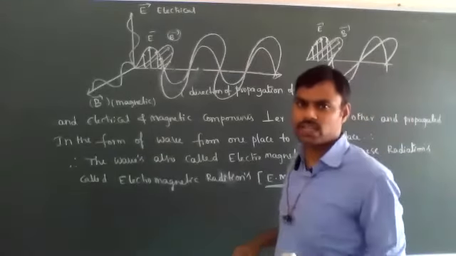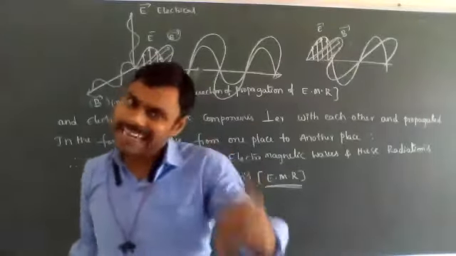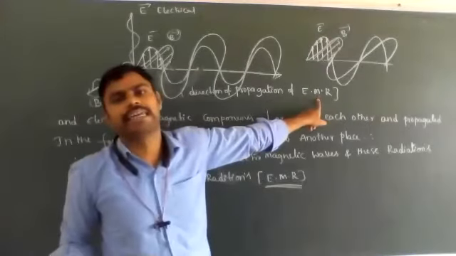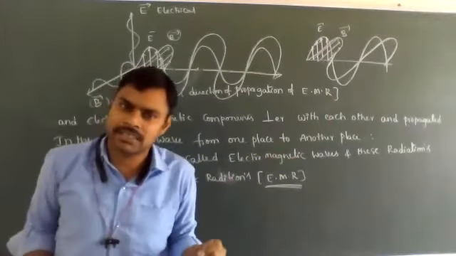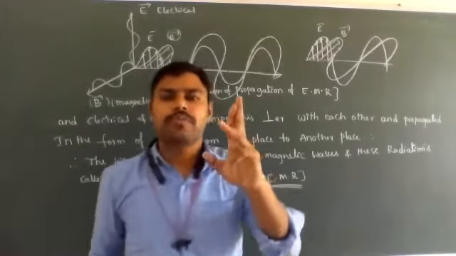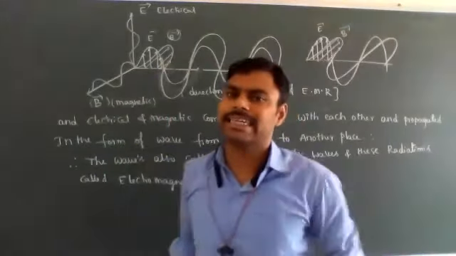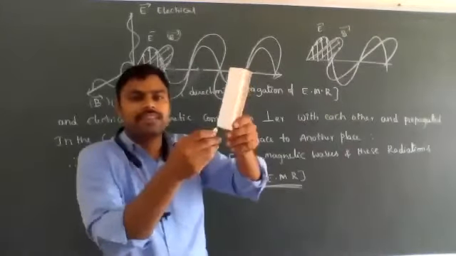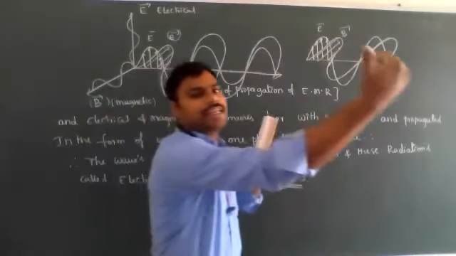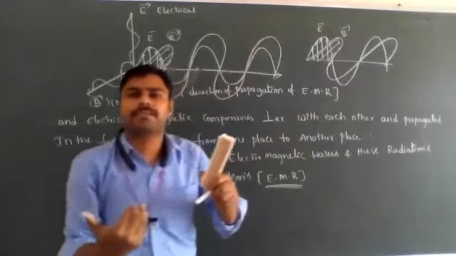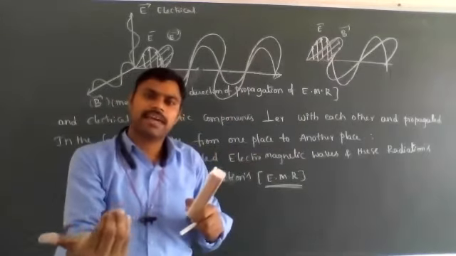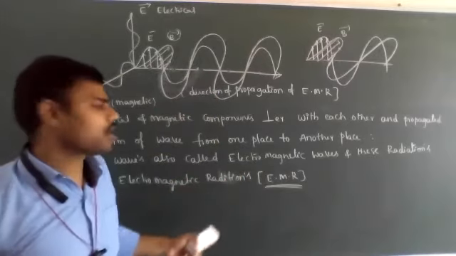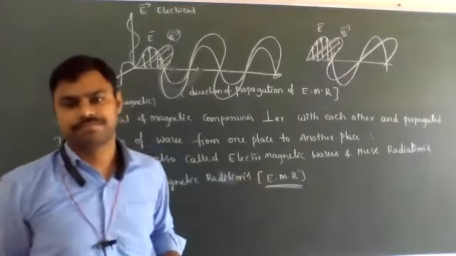So electromagnetic radiations means light. The light radiations we also call electromagnetic radiations. Why are we calling them electromagnetic radiations? Because light contains two main important components: electrical properties and magnetic properties. They are perpendicular to each other, and only in that perpendicular direction will they propagate from one place to another place in the form of waves. That's why those waves are also called electromagnetic waves, and the electromagnetic radiations are also called electromagnetic waves.